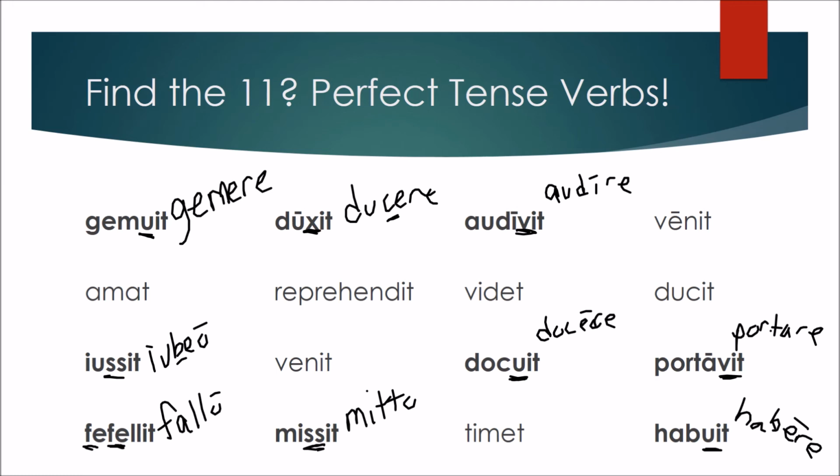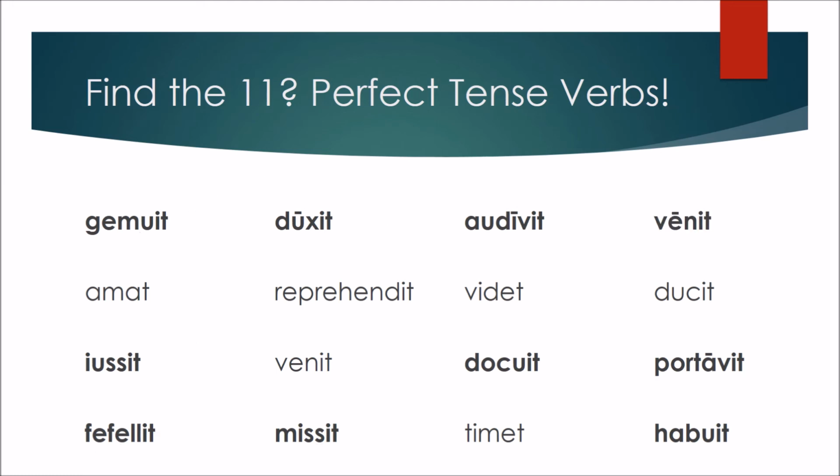There are two more on the board that are a little bit harder to recognize. The first one being venit, which is our verb venio, and the only difference between the second part and the third part is that macron. Typically the macrons are a little harder for students to recognize until they start getting used to these new third principal parts. Our last one, the 11th one, is by far the most difficult to spot and to recognize,